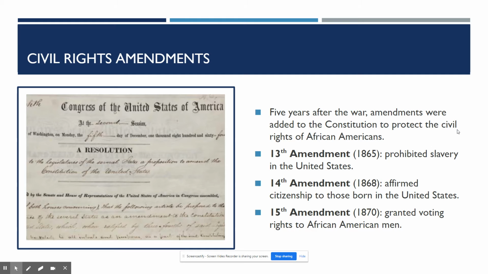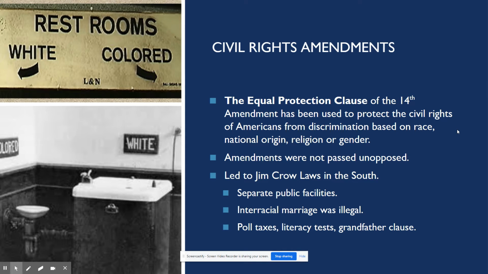No state shall make or enforce any law which shall abridge the privileges or immunities of citizens of the United States, nor shall any state deprive any person of life, liberty, or property without due process of law, nor deny to any person within its jurisdiction the equal protection of the laws. That last part, the equal protection part, we're going to talk about more in just a few minutes. Then the 15th Amendment, passed in 1870, grants voting rights to African American men. It is important to note that it is African American men, so women do not yet have the right to vote.